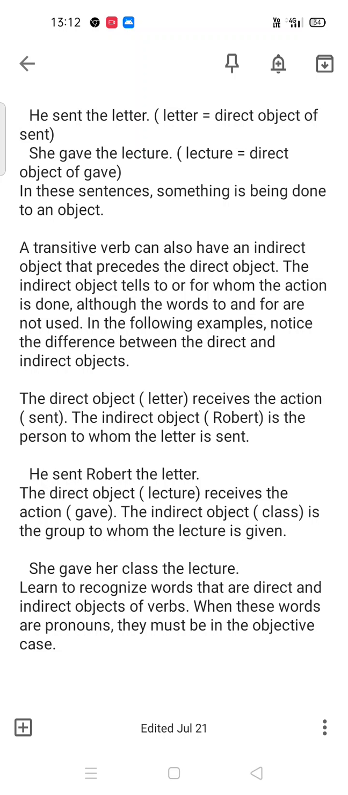Okay, let us see what is written here. Learn to recognize the words that are direct and indirect objects of verbs. When these words are pronouns, they must be in the objective case. So guys, we should learn how to recognize words that are direct and indirect objects of verbs. When these words are pronouns, they must be in the objective case.